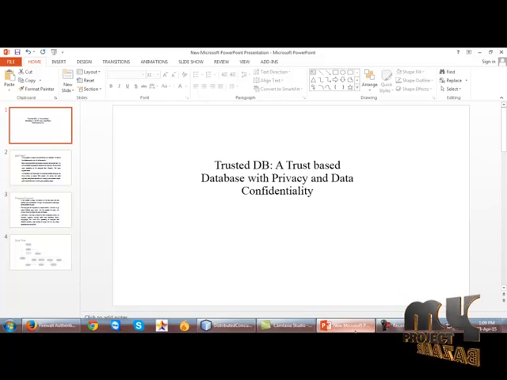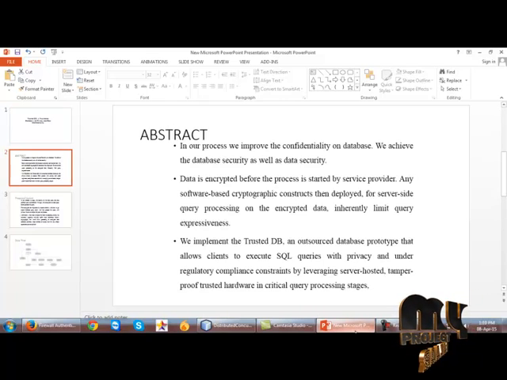Let us start with our title, Trusted DB, Database with Privacy and Data Confidentiality. In Trusted DB, we improve the confidentiality of the database. The term confidentiality means how we fetch the data from the database in a secured manner and how we store the data in the database in a secured manner, compared to other databases.